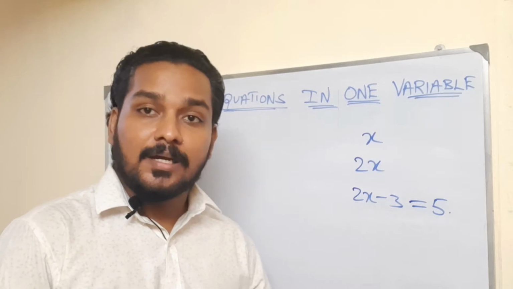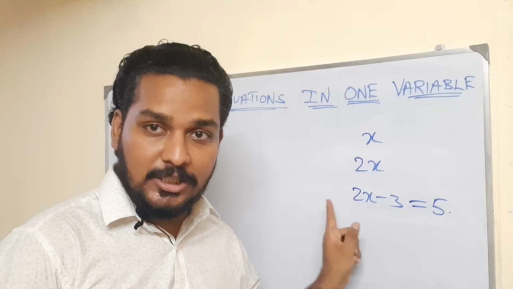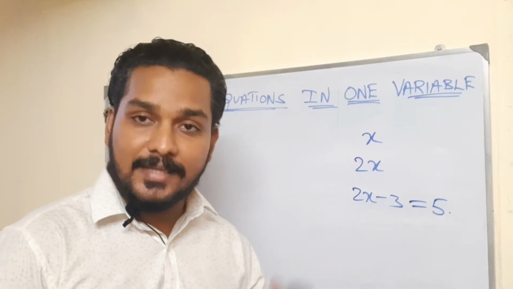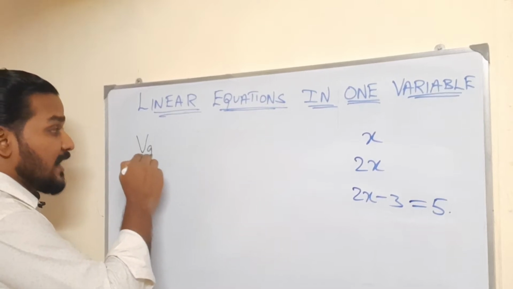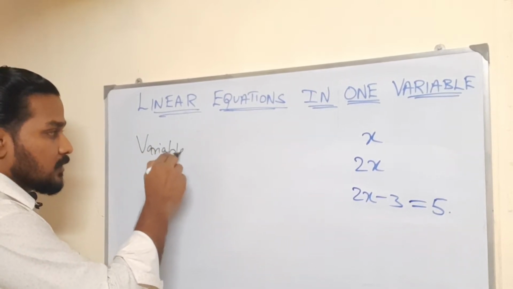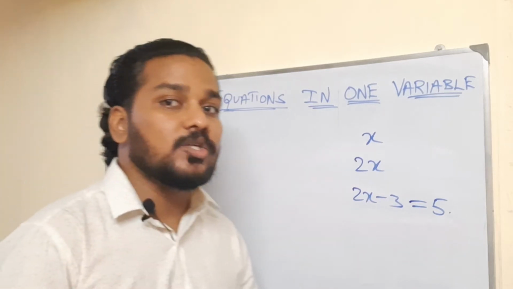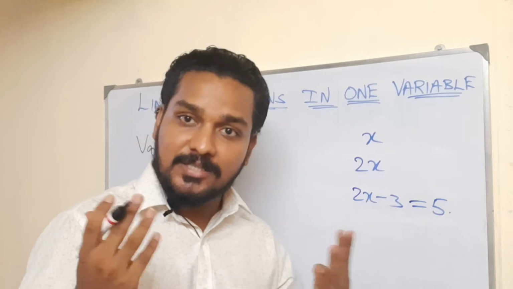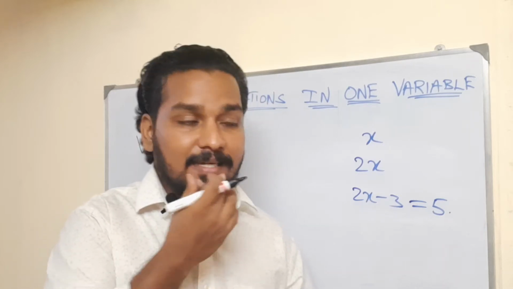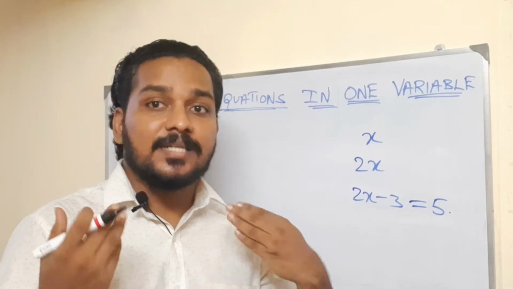In this equation, we are seeing x and the numbers 5, 3, 2. What are they? The x is called a variable. It is the unknown quantity that Rama did not tell Krishna, and Krishna assumed it.